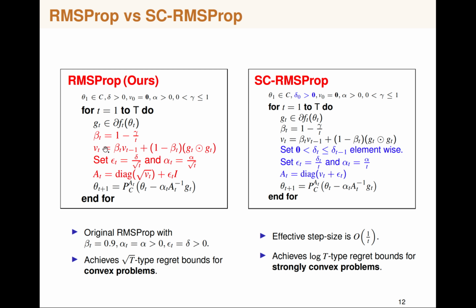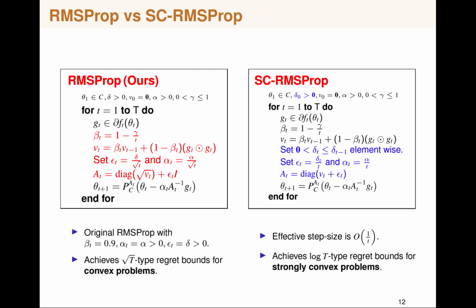But here we have a moving average term beta t and 1 minus beta t in order to appropriately tune how much we would be weighing the current gradient information, the second order gradient information here. And we also have a varying numerical stability scheme, and we need such a step size which is alpha by root t in order to compensate for the decaying scheme we had for the moving average.